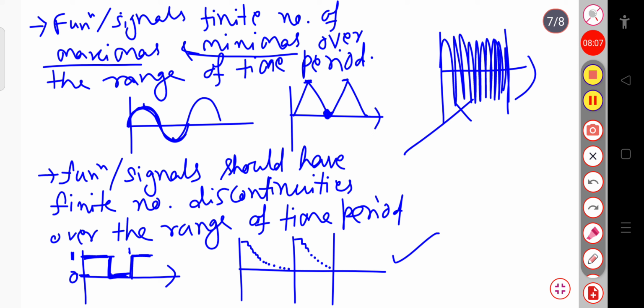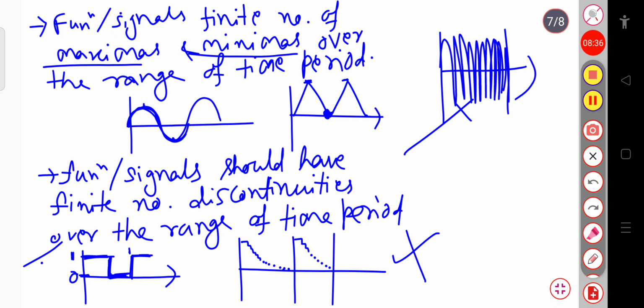For a shortened interval of time, it goes to infinity number of times. These discontinuities last for infinity. But in the first case, you can calculate the finite number of discontinuities. So Dirichlet's condition is satisfied for this case, but it will not be satisfied for a function with an infinite number of discontinuities.